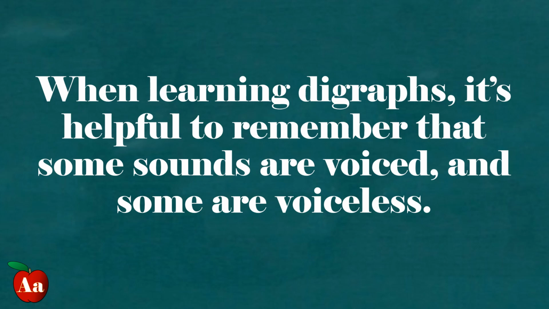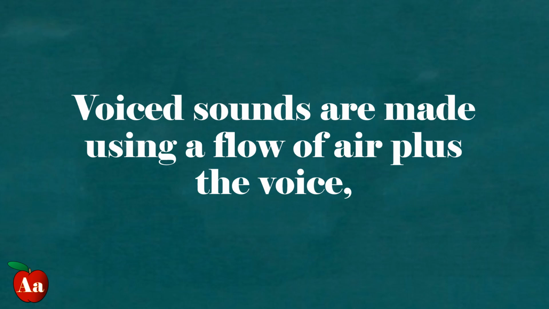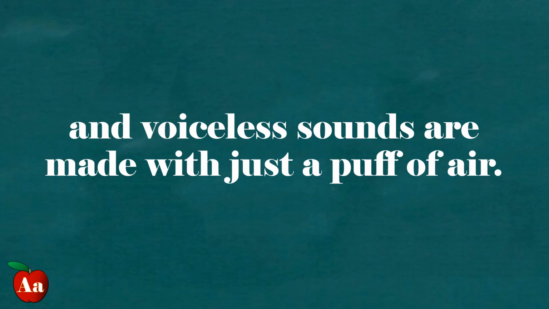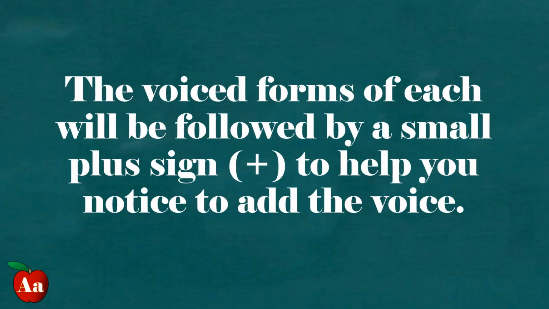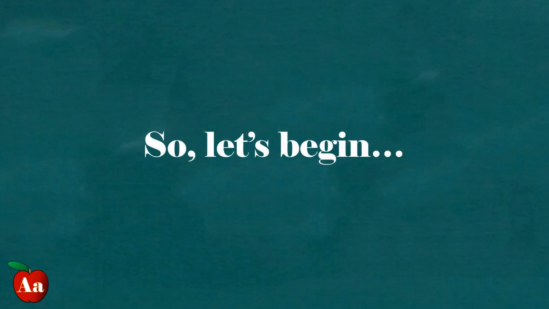When learning digraphs, it's helpful to remember that some sounds are voiced and some are voiceless. Voiced sounds are made by using a flow of air plus the voice. And voiceless sounds are made with just a puff of air. 2 of the digraphs we are learning, SH and TH, are voiced in some words and voiceless in others. The voiced forms of each will be followed by a small plus sign to help you notice to add the voice. So let's begin.